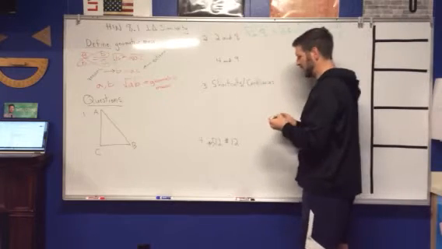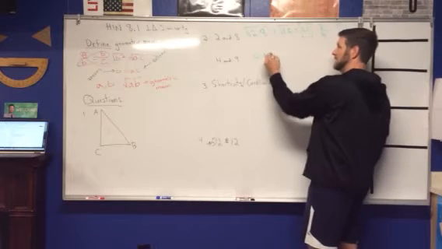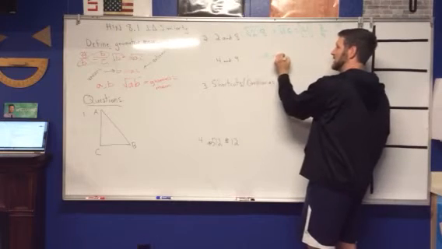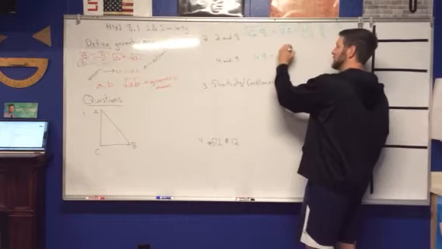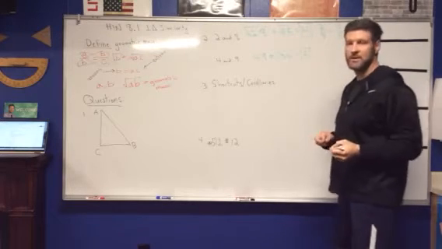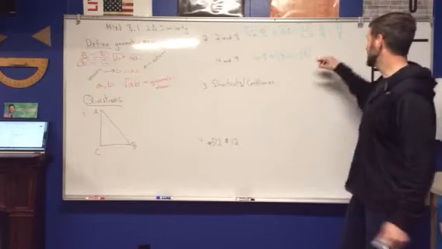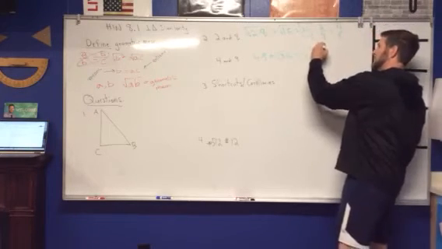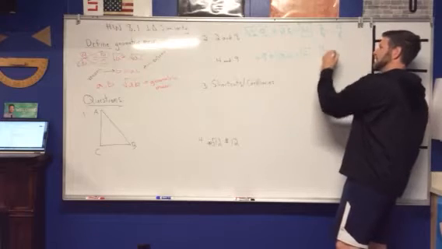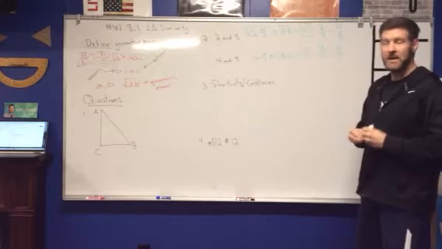So the geometric mean of 4 and 9: 4 times 9, I've made these nice, is 36. Square root of 36 equals 6. And so 6 is your geometric mean of 4 and 9. And again, I could show you 4 to 6 is proportional to 6 to 9. Okay? Now these two are nice.